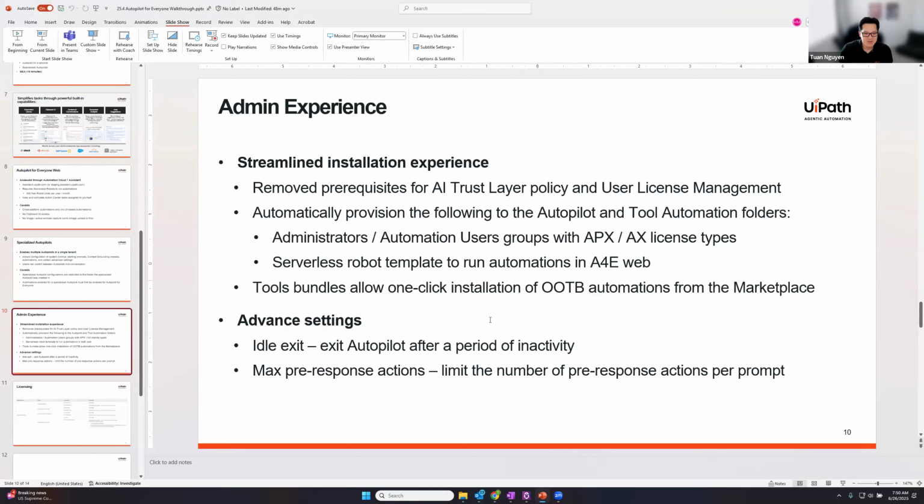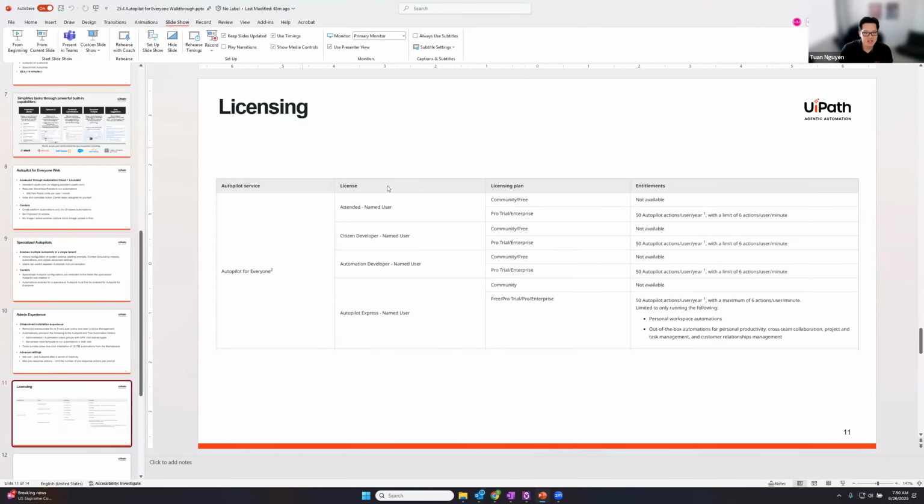Really quickly, before I jump into it, I just wanted to talk about the licensing. Again, the license types that we have available: attended user, citizen developer, automation developer, and our express license types. That includes Autopilot Express, Automation Express, as well as the new express user license type. The allotment that we give you is 50 Autopilot actions per user per year. How that works is an action is basically a prompt or a Clipboard AI paste.